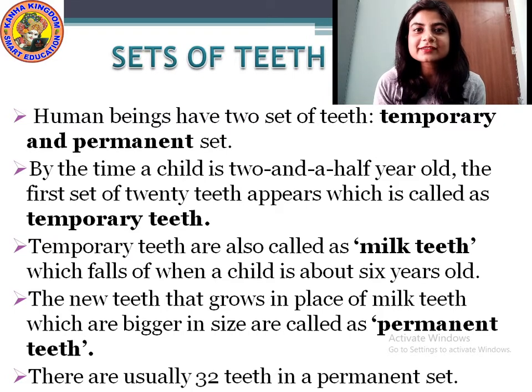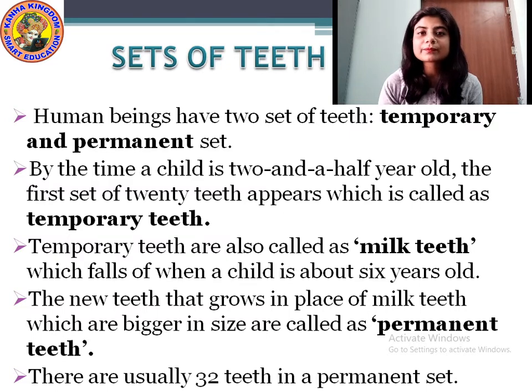So now students, let us study about the set of teeth. The teeth that you have in your mouth are divided into sets. There are different kinds of sets of teeth in your mouth. So what are the sets of teeth? Human beings have two sets of teeth. How many sets? Human beings have two sets of teeth. Those are the temporary and the permanent set. What are the two sets of teeth that human beings have?